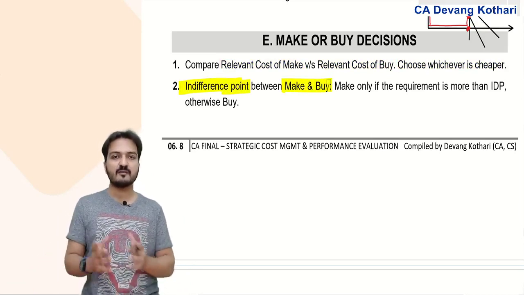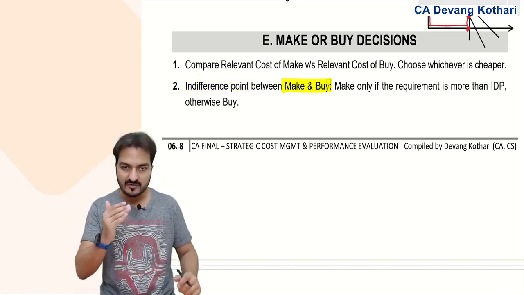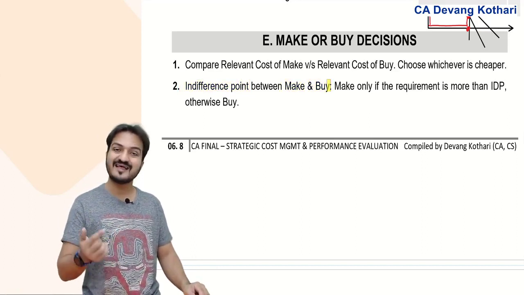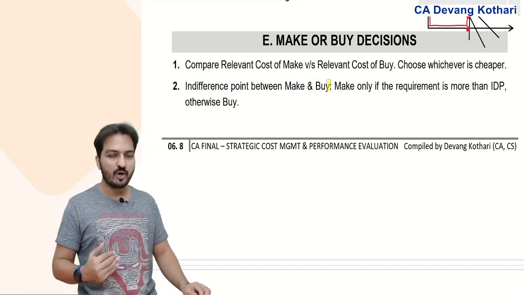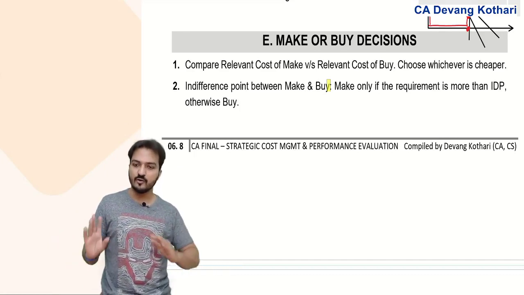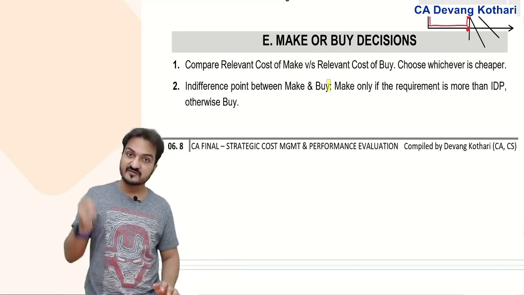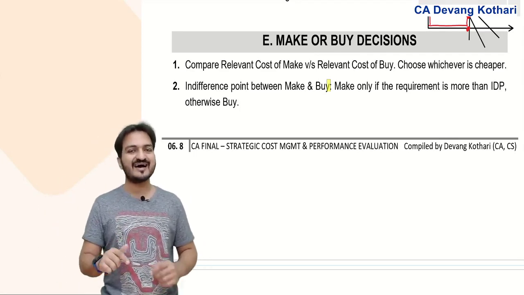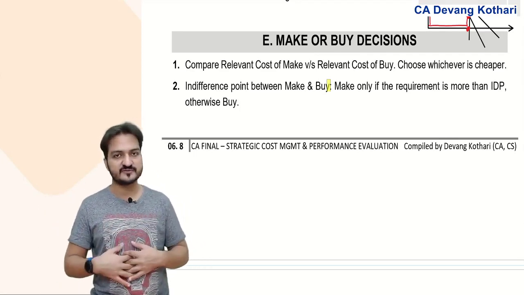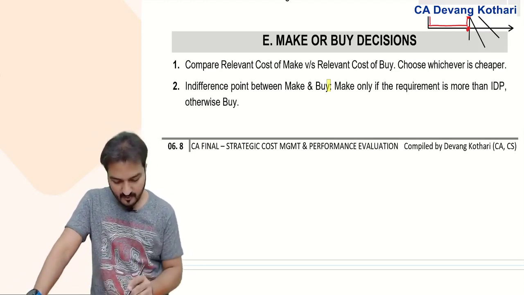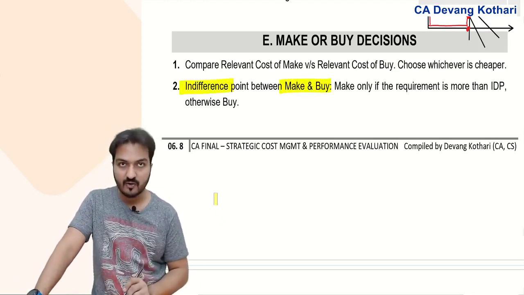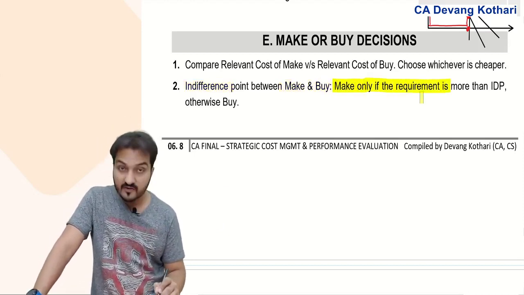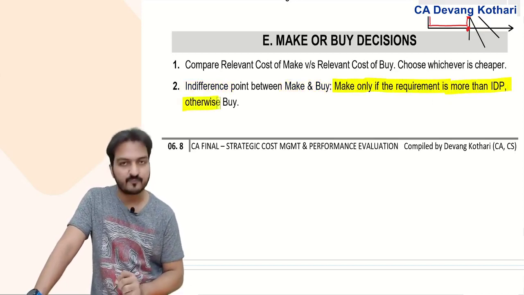This is just like petrol car, diesel car, or imagine taxi versus petrol car. Taxi option is like buy, petrol car is like make. Why? Because taxi option means I don't buy anything, I use the car services given by someone else. That is like buying the services. While petrol car means I buy my own car and I use my own services. So the indifference point can come between make or buy also, and the rule will be that you decide to make only if the requirement is more than the indifference point.